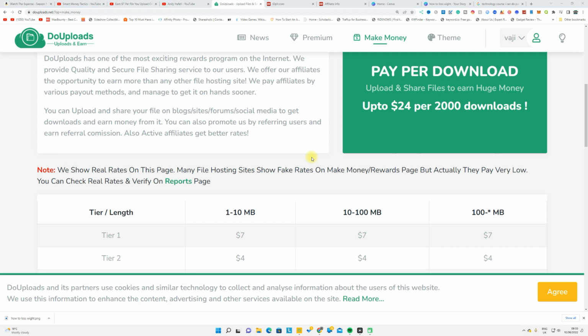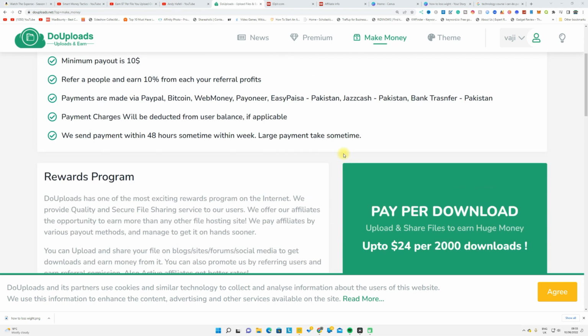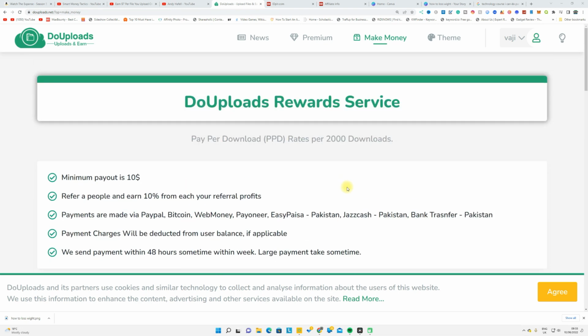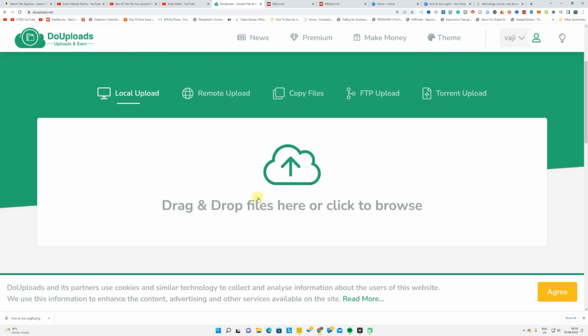Again, the basic idea is you're going to upload a file into this website, get a shareable link, and share it on a website that has billions of traffic, and you promote it and you make money from it. Okay, first thing you have to do is go to this website and create a free account with it. After you create the free account, you can upload the document on here.